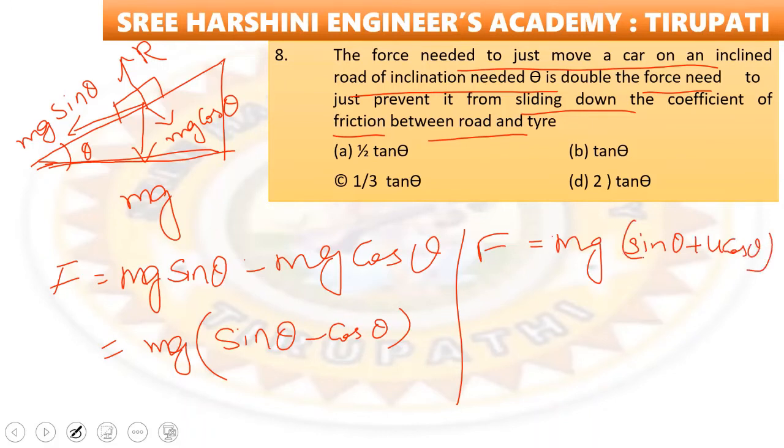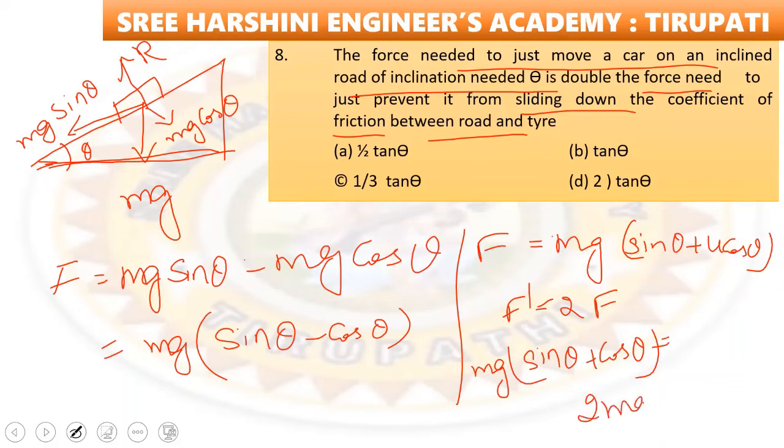So that means F dash is equal to double force అన్నాడు, F dash is equal to 2F. So that becomes F dash equal to ఏమొచ్చింది మనకి, mg into sin theta plus cos theta, that is equal to 2 into mg sin theta minus cos theta. So that becomes ఏమవుతుంది చూడండి, mg sin theta, 2mg sin theta ఏమవుతుంది, క్యాన్సిల్ అయిపోతాయి. మనకి ఏం మిగులుతుంది? 3 cos theta is equal to sin theta.